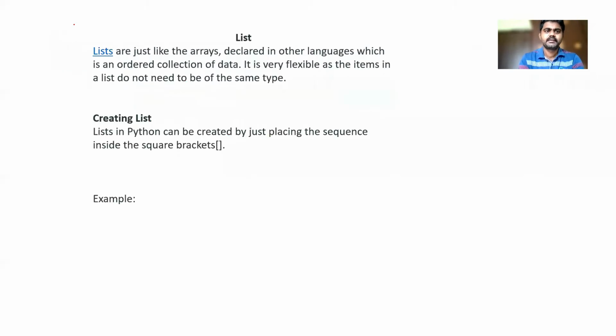Okay, so next is list. Lists are just like the arrays declared in other languages, which is an ordered collection of data. And remember, in a list we can use different data types. Even list is a data type. A list does not need to be of the same type. A list can be created using square brackets.